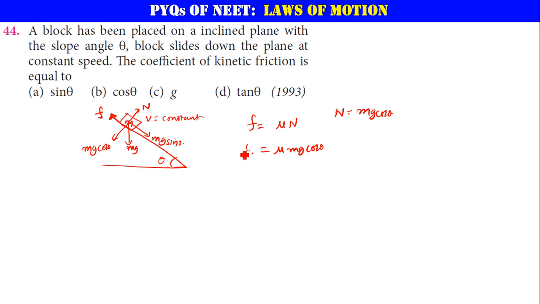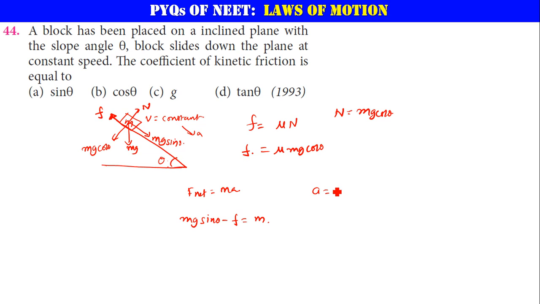Now let me apply F net is equal to ma. Velocity is in this direction, so let's consider acceleration also in that direction. So mg sin theta will be positive since it is in the direction of motion, and this friction will be in the opposite direction. That is equal to mass times acceleration. What is the acceleration here?